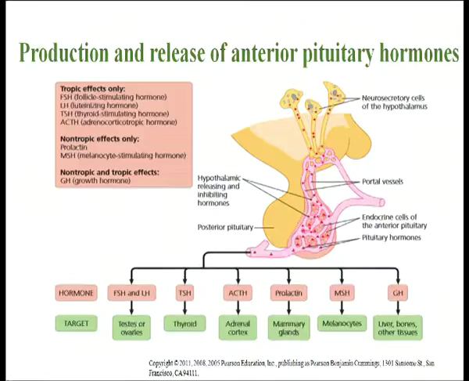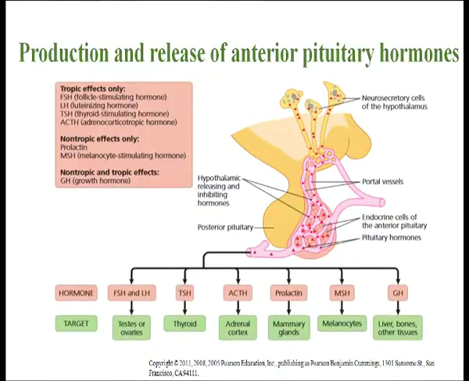The hypothalamus hormones are secreted by the neurosecretory cells and enter the capillary network within the hypothalamus. These capillaries drain into the portal vein that connects with the secondary capillary network in the anterior pituitary. So, they both are connected. Next one is the anterior pituitary.